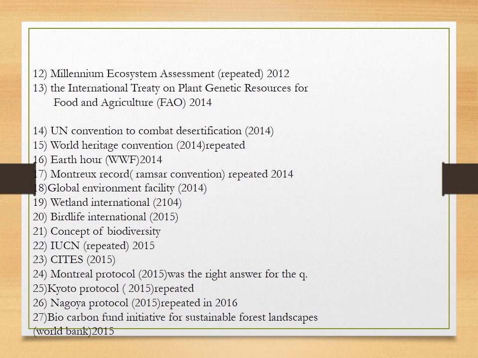Nagoya Protocol. So Kyoto Protocol has been asked earlier. If we knew it, we could have answered it easily. And number 26, Nagoya Protocol. So it was an option of that question in 2015, and it was asked in 2016. At number 27, Biocarbon Fund Initiative for Sustainable Forest Landscapes.